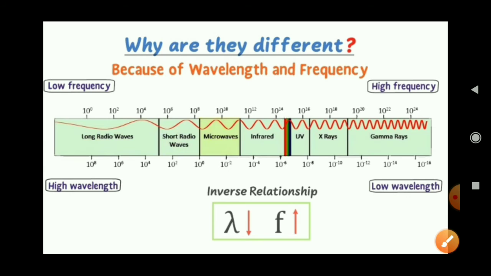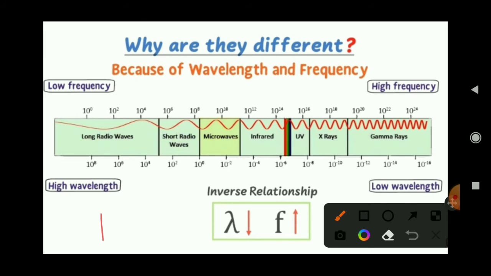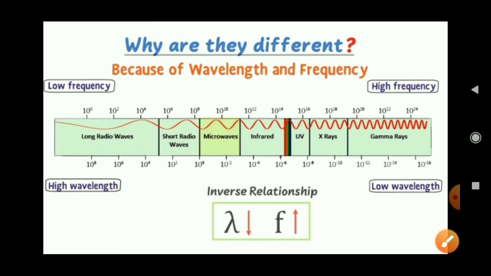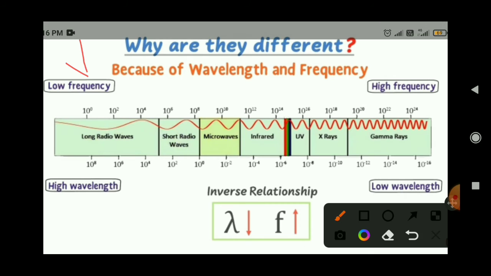Let's see. So the long radio waves have high wavelength and low frequency. We know that wavelength and frequency have an inverse relationship. When the wavelength decreases, frequency increases, and when frequency decreases, wavelength increases. This is the inverse relationship between the wavelength of a wave and the frequency of a wave. So long radio waves and short radio waves have very high wavelength, so that's why their frequency is low.